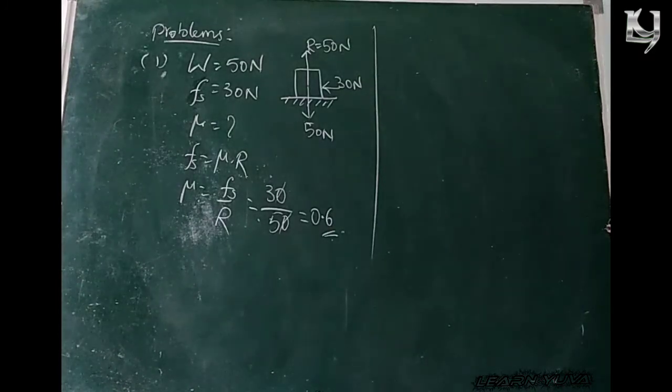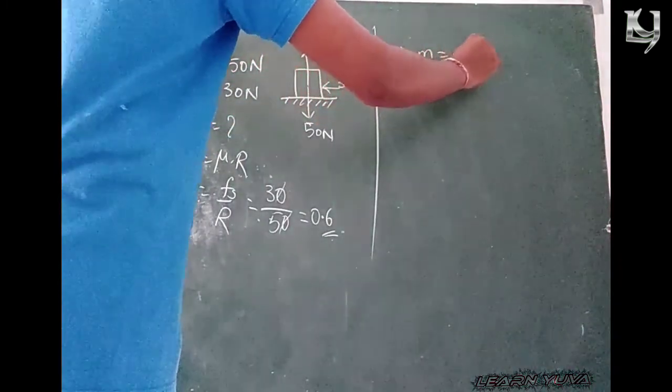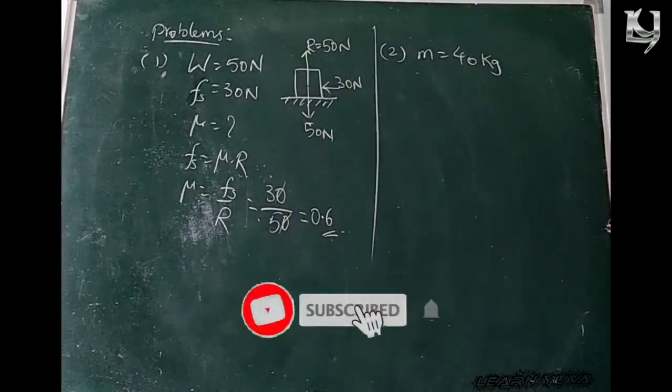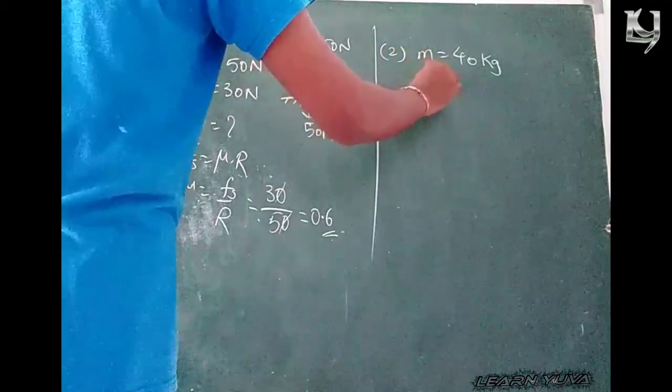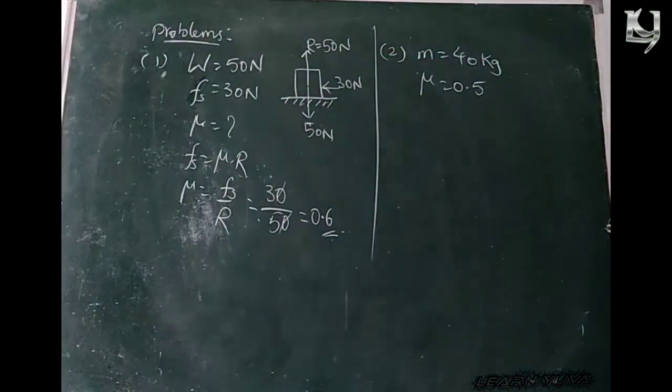A body of mass 40 kg is placed on a horizontal surface whose coefficient of friction is mu equal to 0.5. We have to calculate the friction force acting on it.